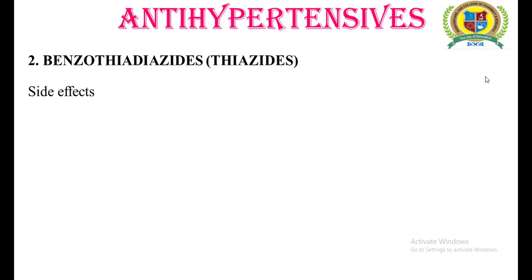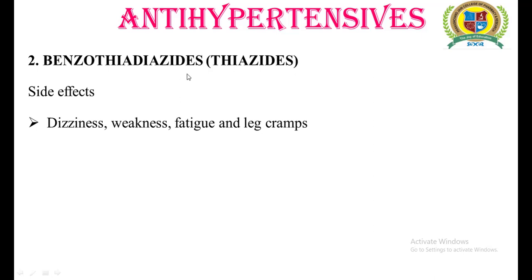The important side effects include dizziness, weakness, fatigue and leg cramps. No doubt, when the person is given thiazide diuretics, it is responsible for the loss of sodium, chloride and water. And if sodium, chloride and water are lost from the body, definitely it may lead to dizziness, weakness, fatigue and leg cramps. There is no doubt about all this.